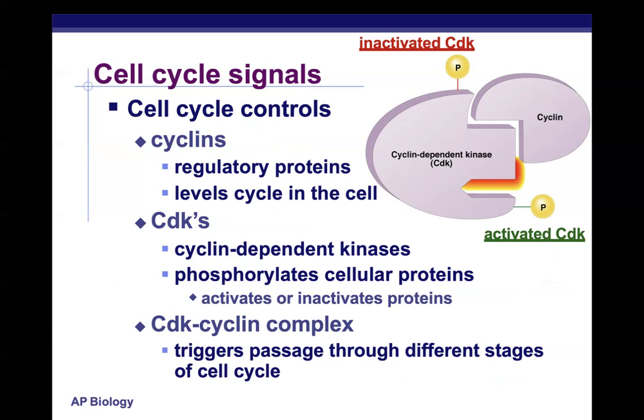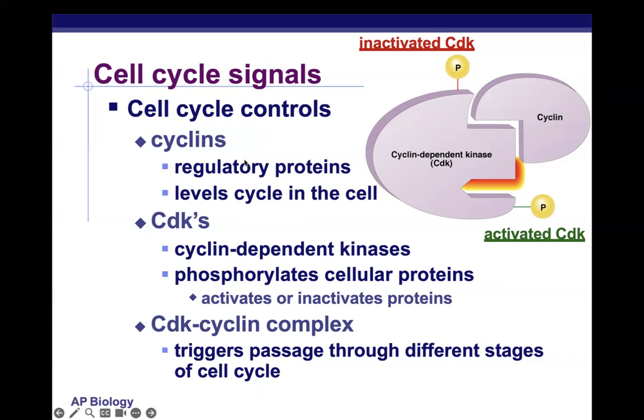Okay. Now, CDKs or cyclin-dependent kinases are always present in the cell. They are protein kinases that phosphorylate cyclins.